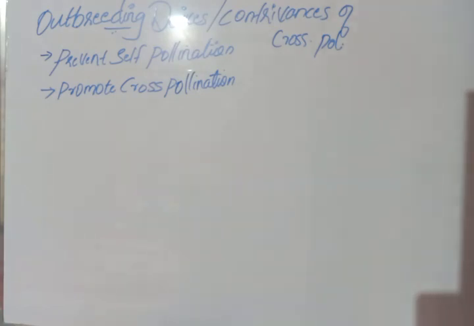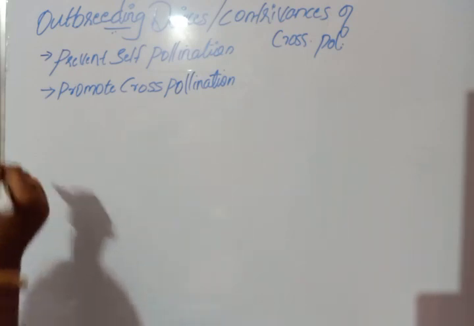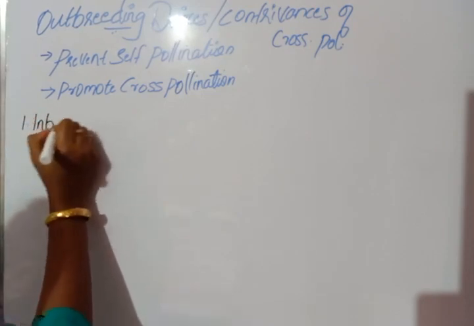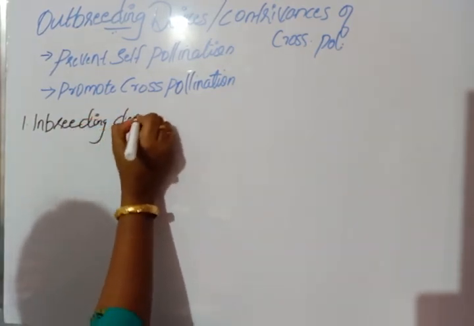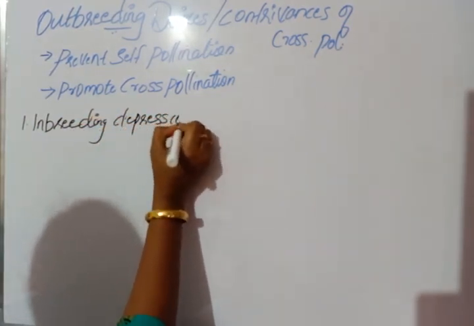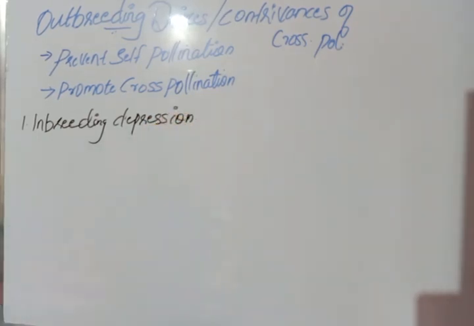There should be some reasons for outbreeding mechanism. What are they? The first reason is inbreeding depression. Inbreeding depression means if a plant or a flower continuously self-pollinates or inbreeds, it causes inbreeding depression. That is the first reason for outbreeding mechanism.